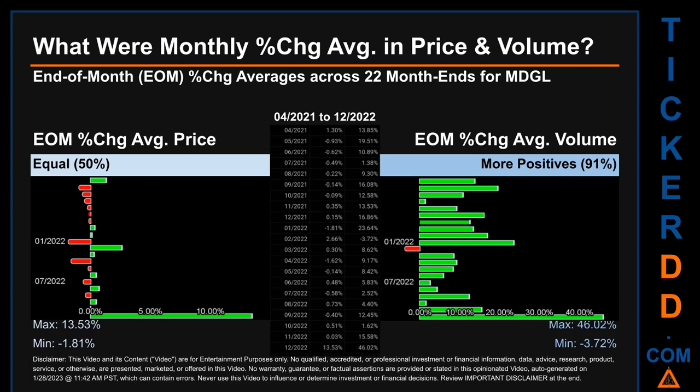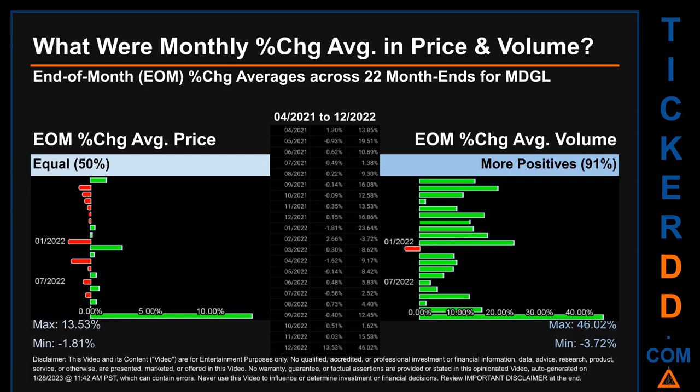What were end-of-month percentage change averages in price and volume for MDGL? The monthly average of percentage change in price and in volume were calculated for each of the 22 month ends. That calculation took daily percentage changes and averaged them for each given month. If a month end came out negative, then it means that the month summarily saw a negative change.